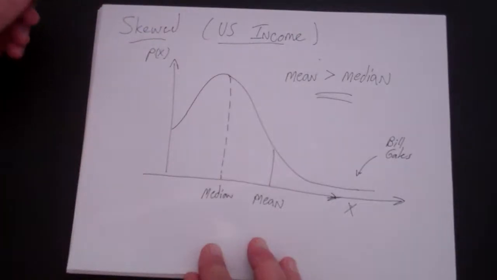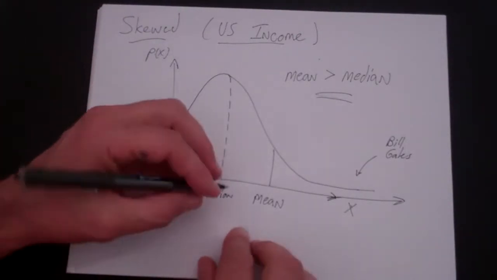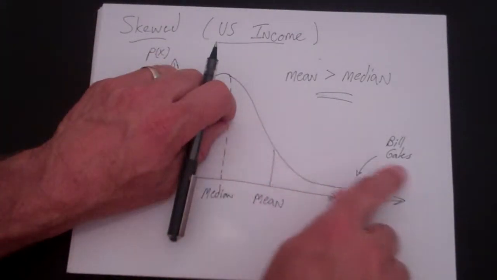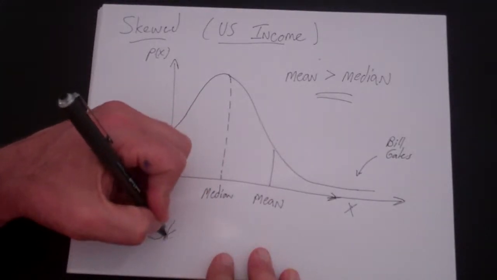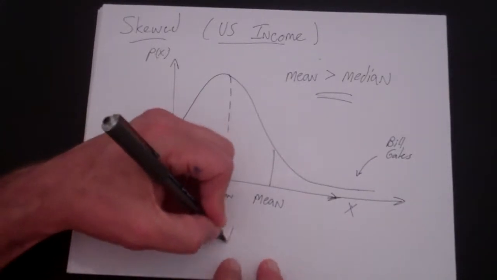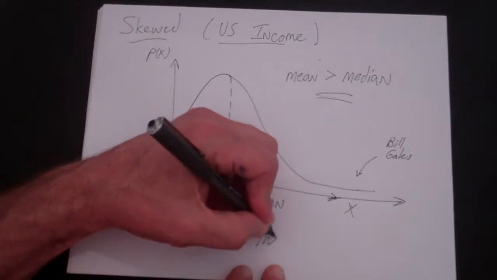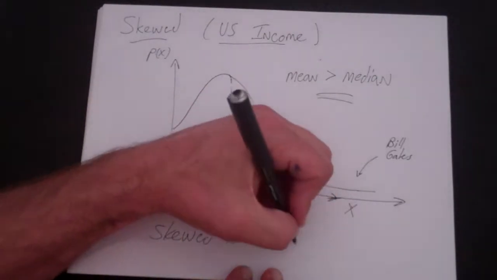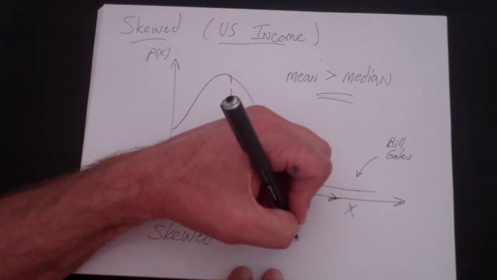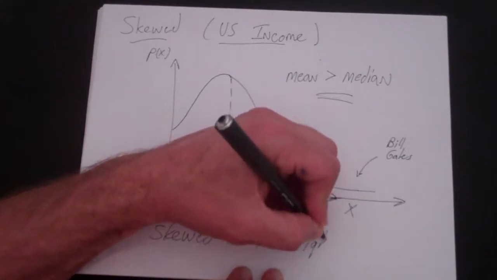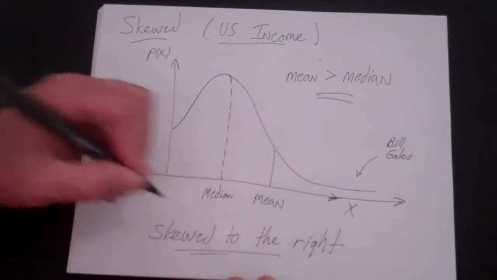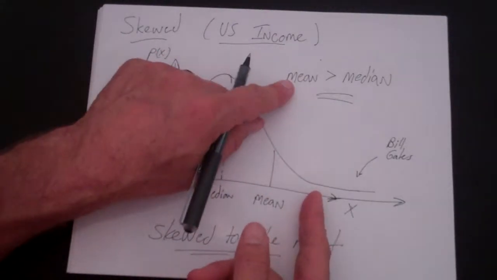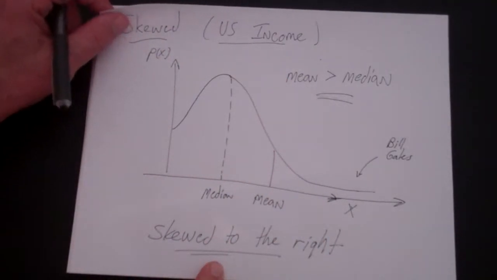And that's always going to be true when you have a skewed distribution if it's skewed to the right. Well, did I say always? I meant to say usually. This is a pretty good rule of thumb, though you can come up with counterexamples where it's not true. But for the purposes of an introductory stats class, if it's skewed to the right, that likely means that the mean will be greater than the median.